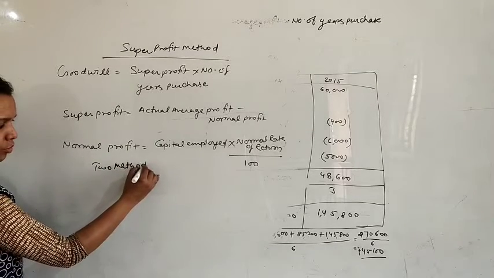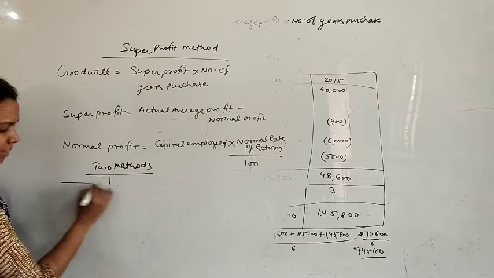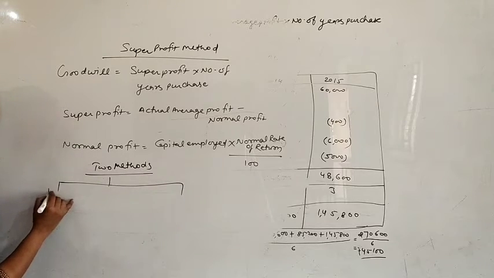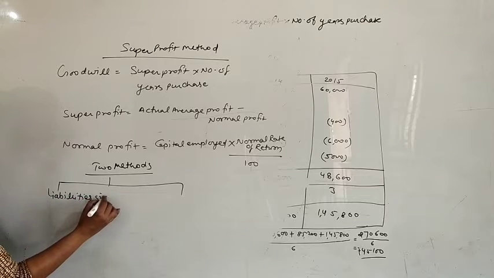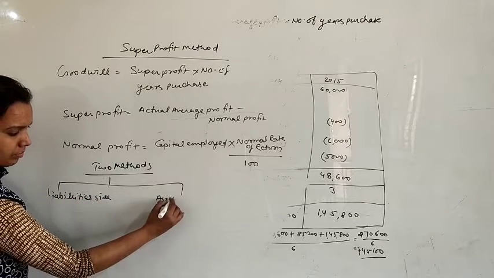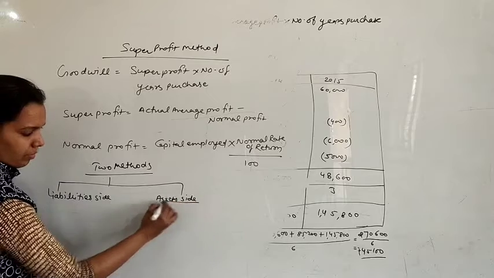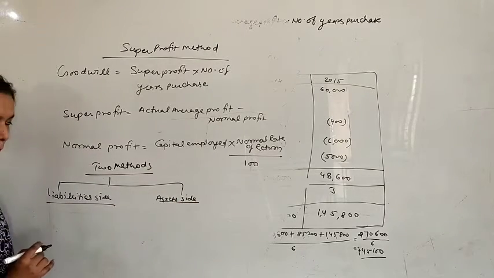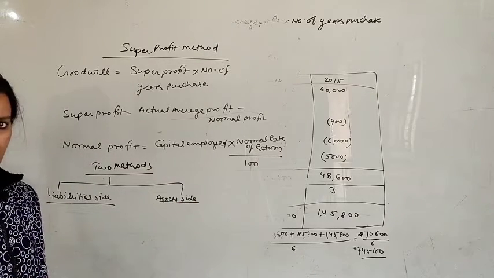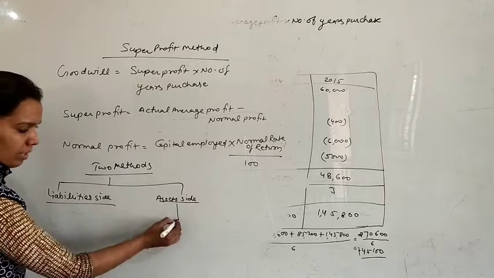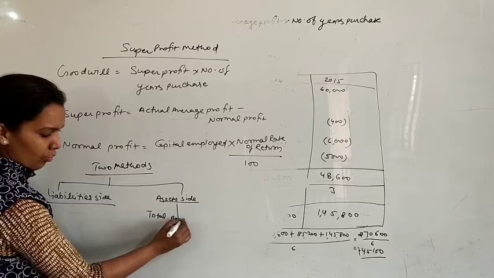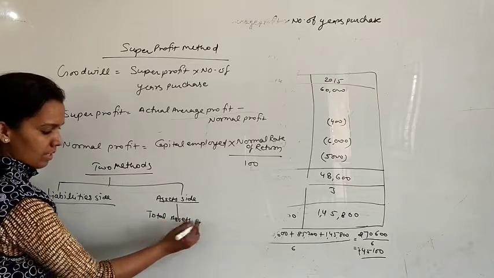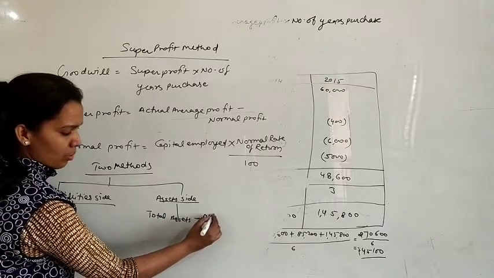There are 2 methods of finding capital employed. Either we can find it by liability side or asset side. This will depend on the information given in the question. If you have total assets, meaning if you want to find it by asset side, then your formula of capital employed will be total assets minus outsiders' liability.